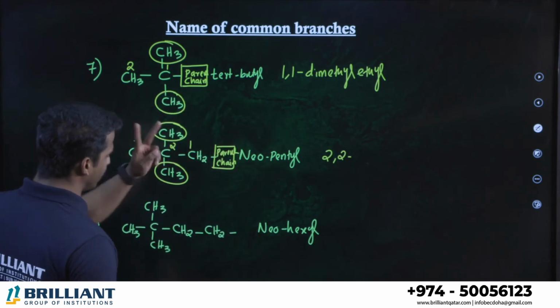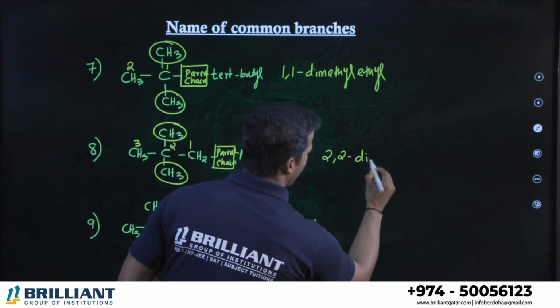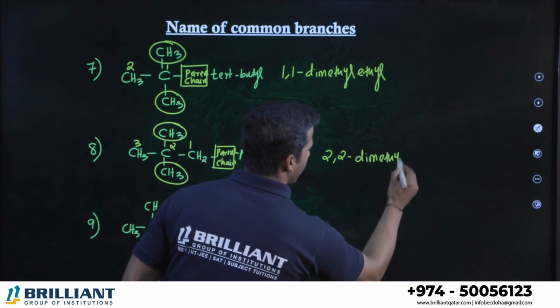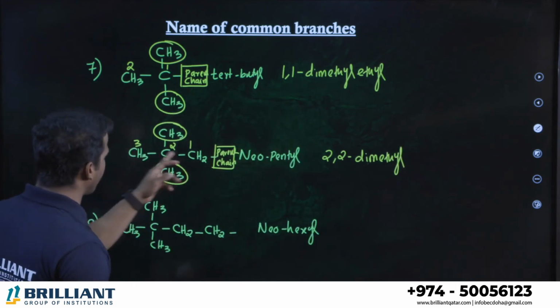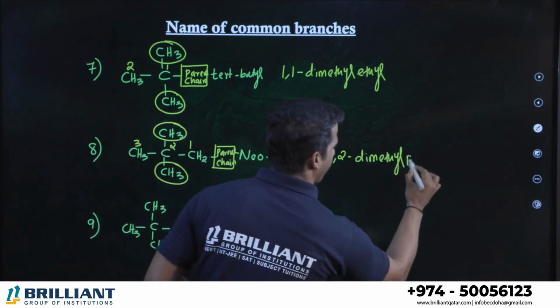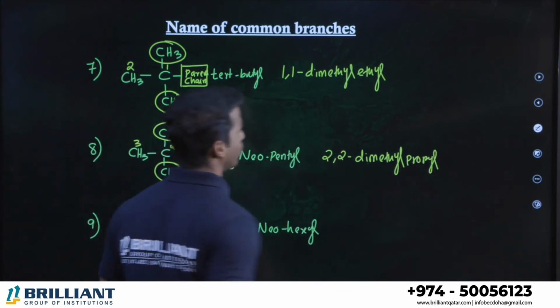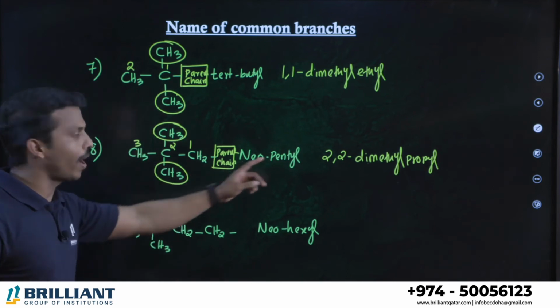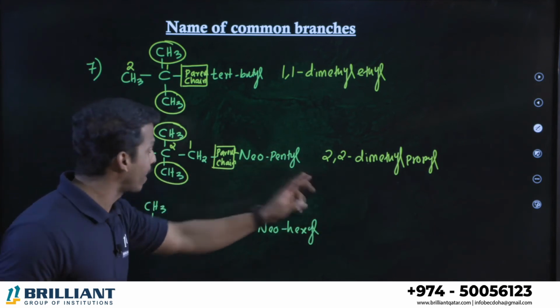How many methyl groups are there? 2 methyl groups, so we call it dimethyl. The major chain here is a 3 carbon chain. That's called what? Propyl, right? 2, 2 dimethyl propyl. That is the systematic name of which branch?